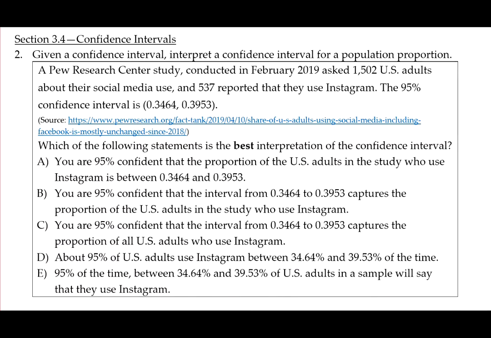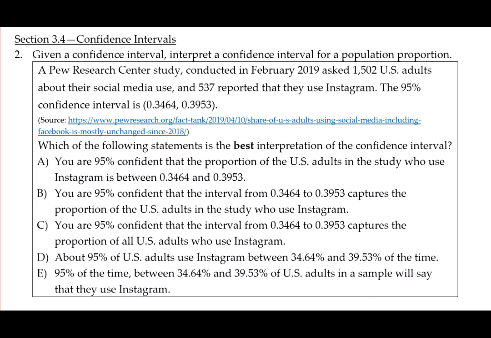You are 95% confident that the interval from 0.3464 to 0.3953 captures the proportion of the U.S. adults in the study who use Instagram. This is an improvement because it's talking about confidence in the interval. But again, it's talking about the U.S. adults in the study. So that's not talking about the proportion of the population. It's talking about the proportion of the sample. We're left with just C.